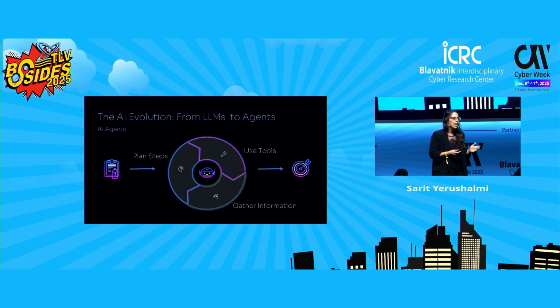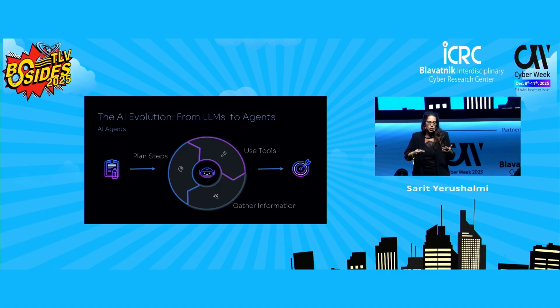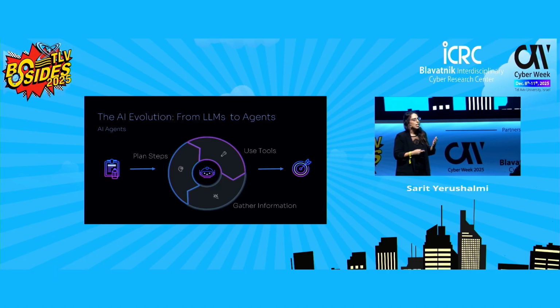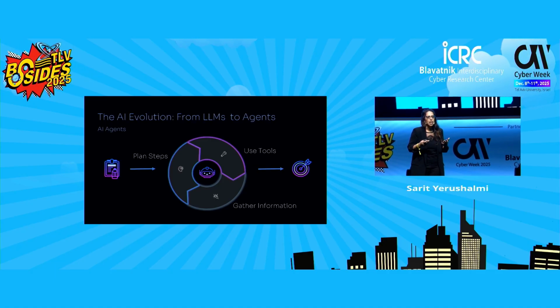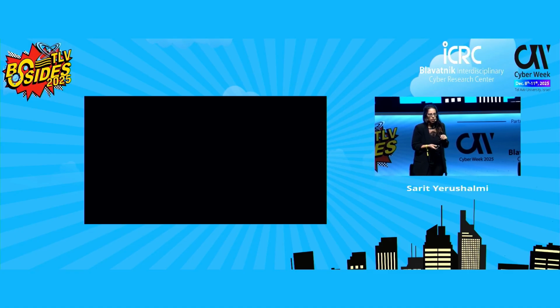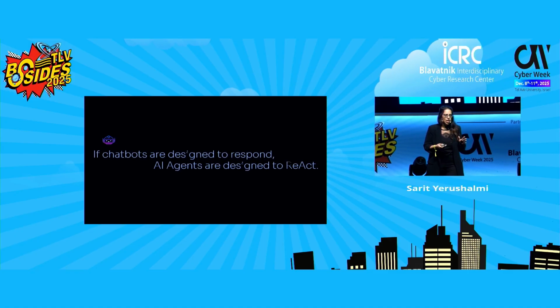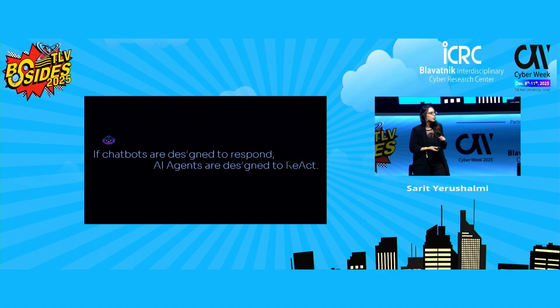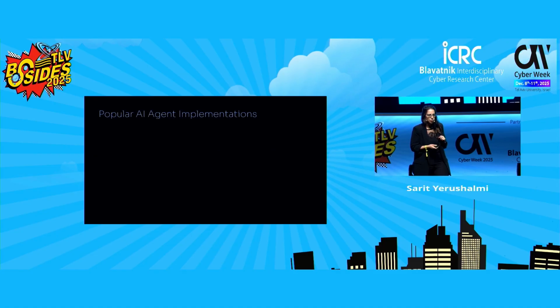Instead of a human guiding them, the agent decides what to do next, reasons as they go, and they can even repeat the loops until they achieve the goal. So we can say that if chatbots are designed to respond, AI agents are designed to react.